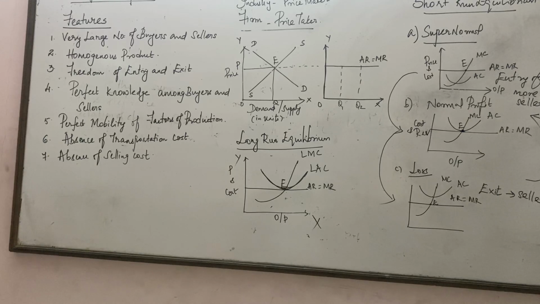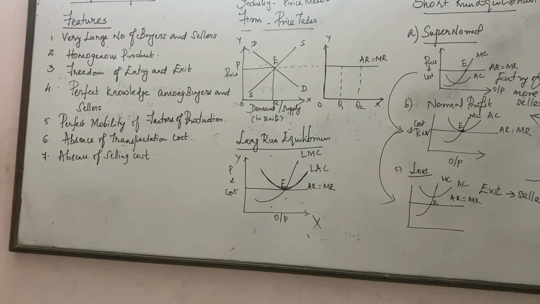Whatever the product that is sold in the market, it is identical. Identical, we say that it is going to be similar in size, shape, quality, color, right? Since it is going to be identical, people who are willing to pay will like to pay only the same price. So if a seller is going to sell at an exorbitant rate, what will happen? People will start boycotting that particular seller and they may opt for the next one.